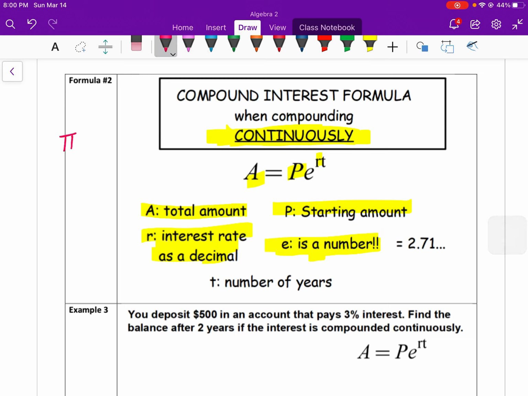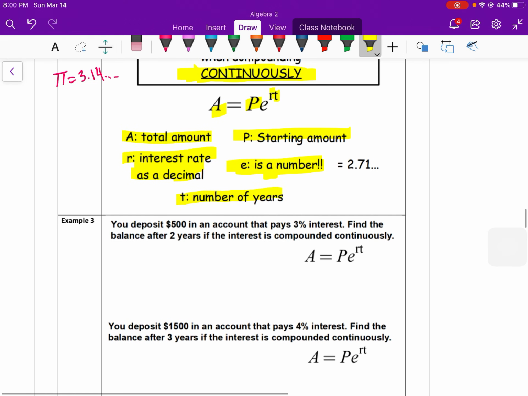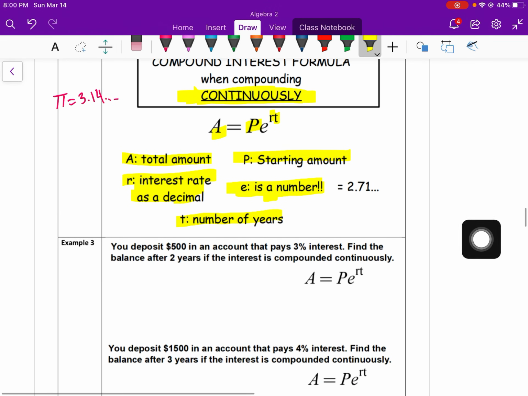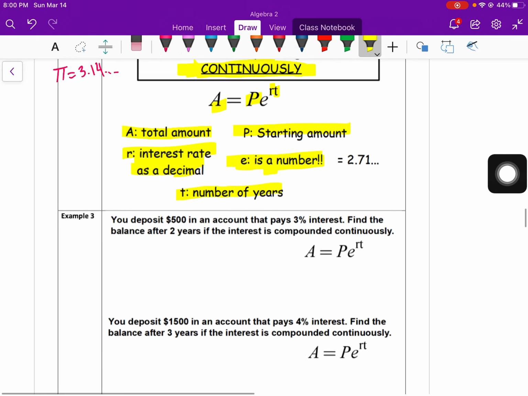The symbol for pi represents 3.1415... E is not the same number, but it's irrational like pi. E just represents this irrational number. And then T again is the number of years. So when we are compounding interest continuously, we're going to use this formula.